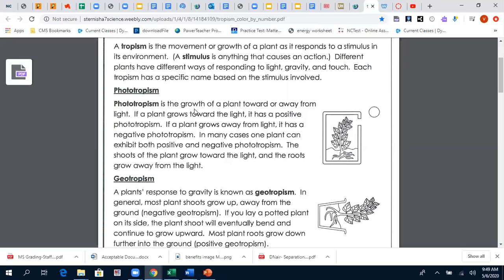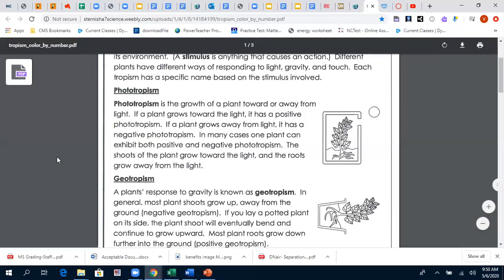So it says here that if a plant grows away from the light, it is negative phototropism. In many cases, one plant can exhibit both positive as well as negative phototropism. The shoots of the plant grow towards the light and the roots grow away from the light. So here we can see that in almost all plants, we can see both positive and negative phototropism.